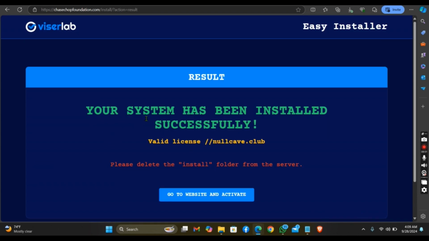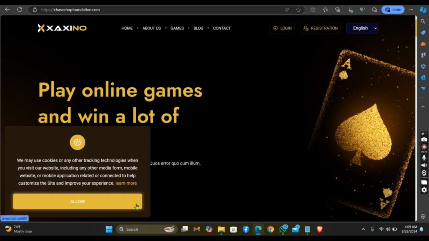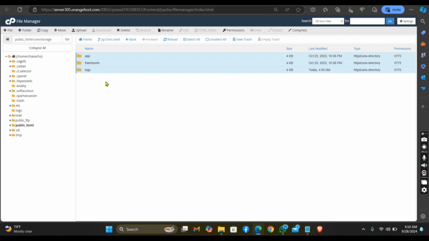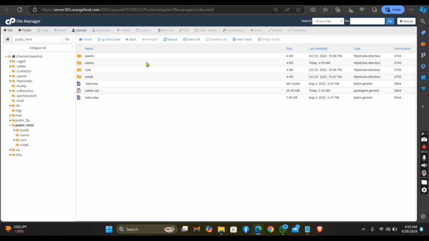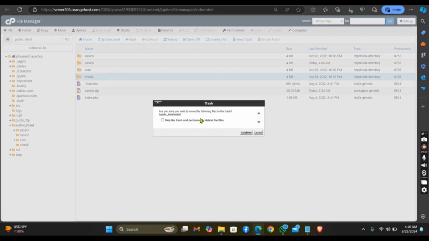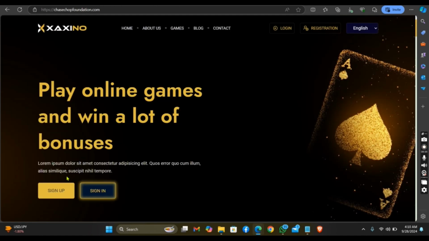Alright, you see your system has been installed successfully. So now what we need to do is to go back to our website. They say please delete the installation folder from the server. So as you can see the website is installed successfully. So let's go back to our server and delete this file because it has no use again. Then let's go back to our website.